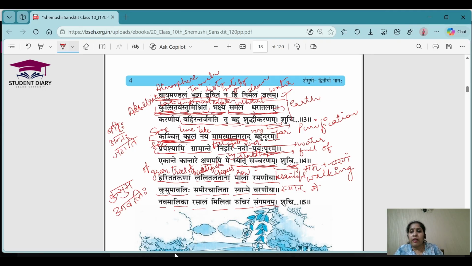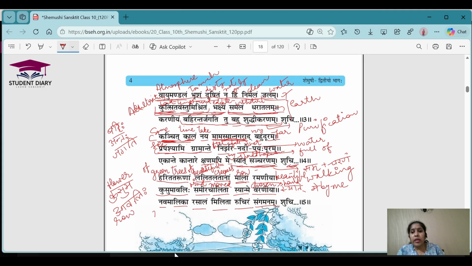Understood? Kusumavali. Kusum means flower. Avali means row, a row of flowers. Samir means wind. Pralita means moved. So basically it's moved by the wind. Syat means should. Mey means by me. Varniya means chosen. Nav Malika.